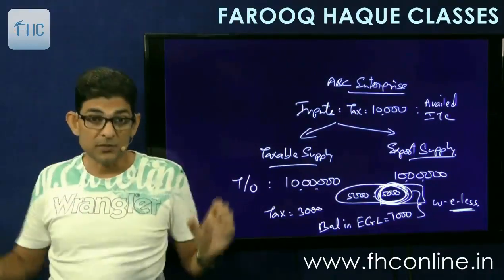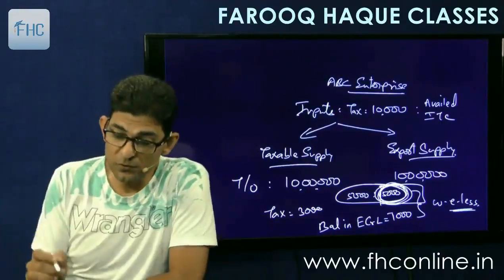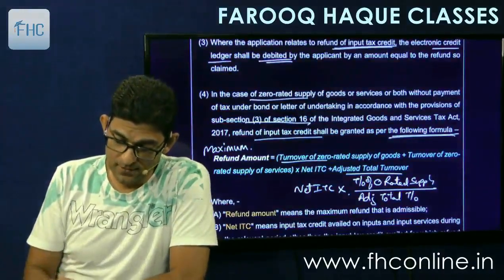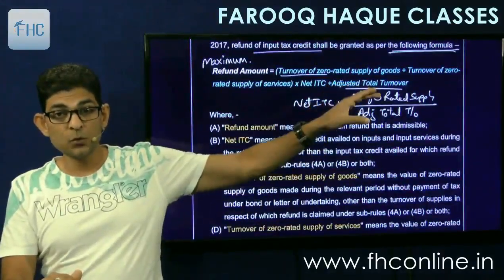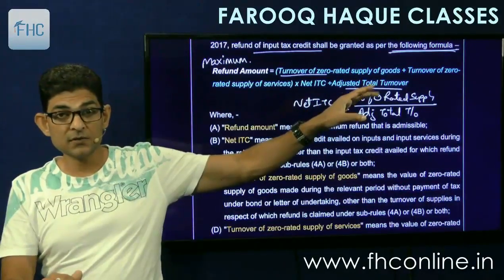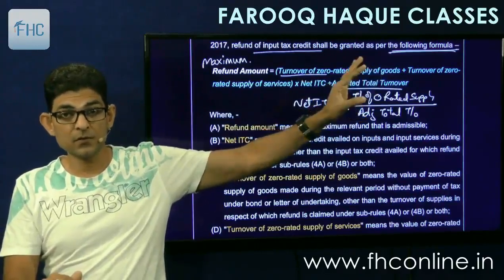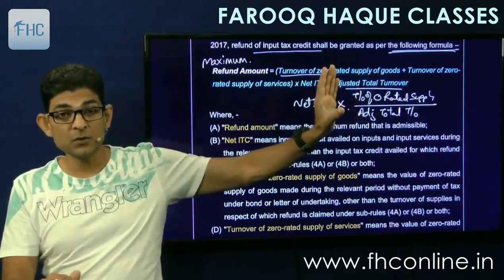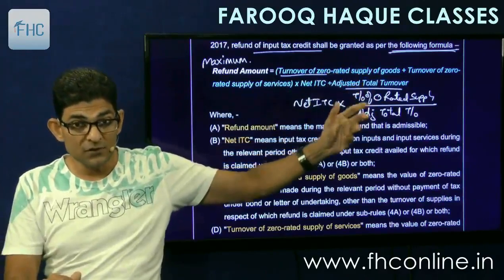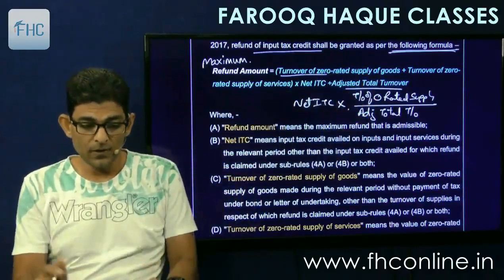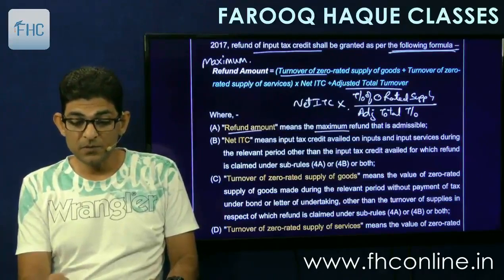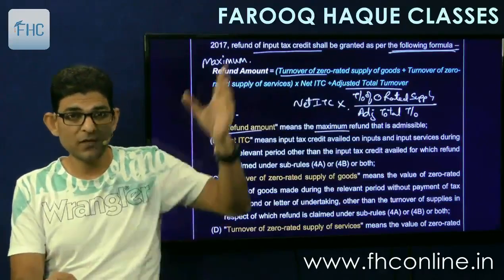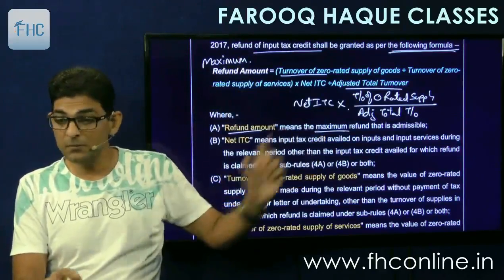So that is the simple logic behind this. Now let's see the formula in detail. So the formula is net ITC into turnover of zero rated supply of goods and services, so it is goods plus services in total, divided by adjusted total turnover. Now let's see the definition of all these three. So refund amount is defined first, meaning the maximum refund that is admissible. I have already explained that to you. This is the maximum refund.